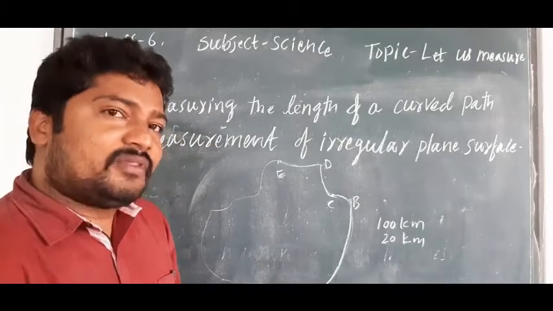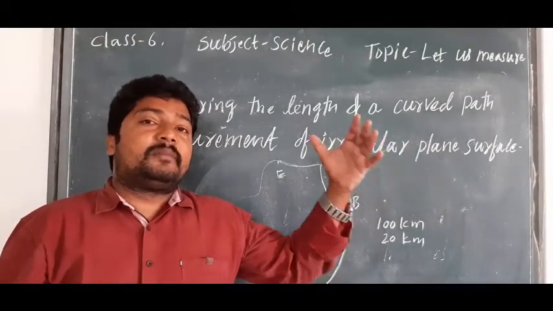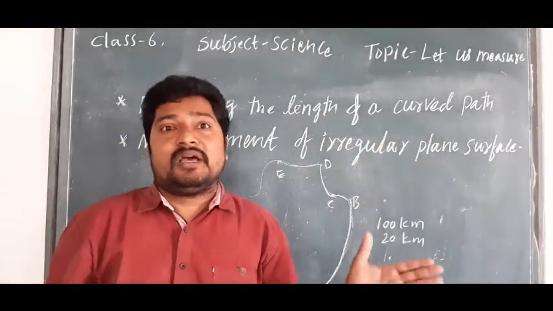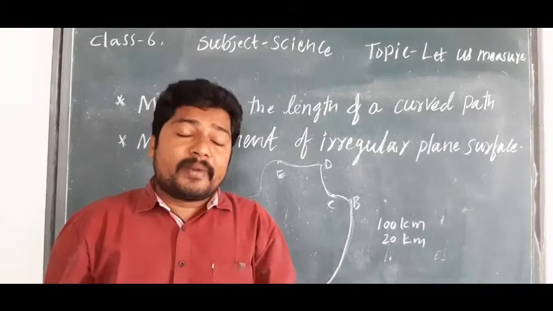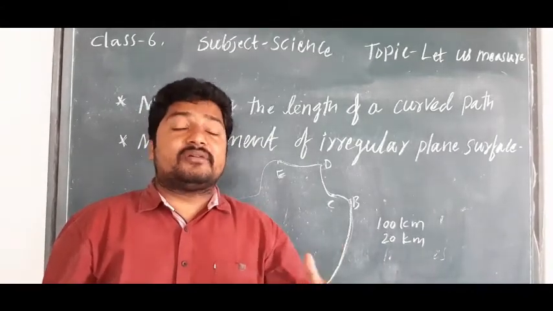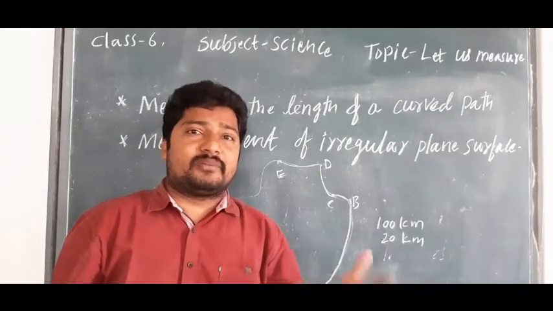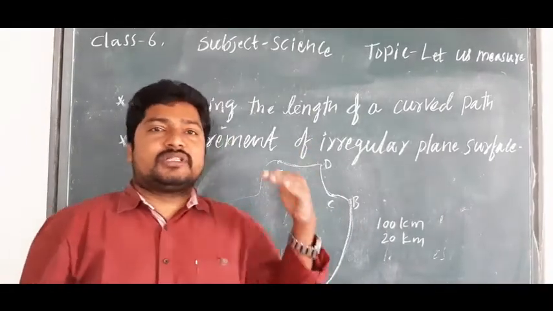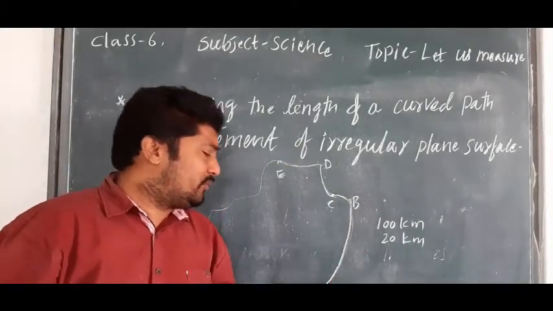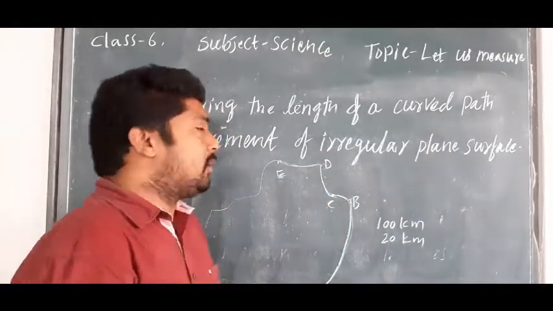So, as I said earlier, big objects or big curved things, which we cannot measure with scales because they are irregular and curved, we can measure with ropes like this. Curved ones are different from irregular ones. So this is the one part.